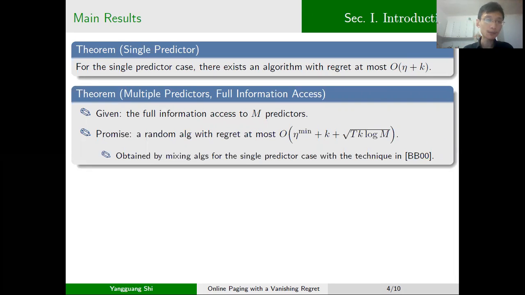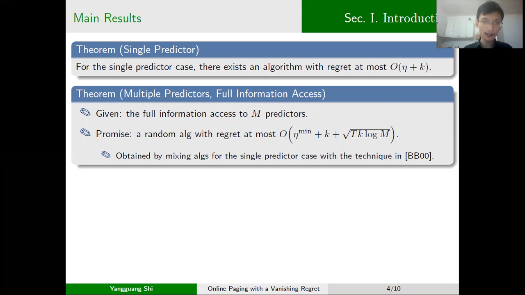For the multiple predictor setting with the full information access model, we can run our algorithm SIM with respect to each given predictor in parallel, and then mix them with the randomized algorithm proposed by Blum and Burch in 2000.